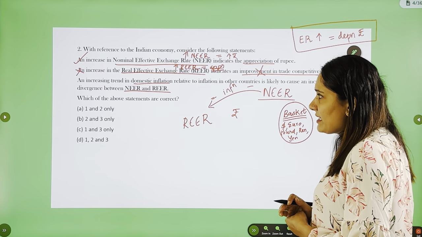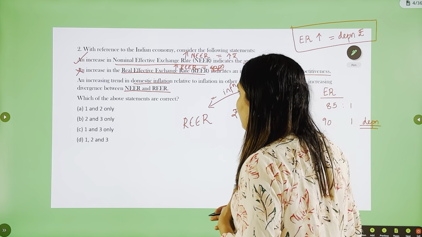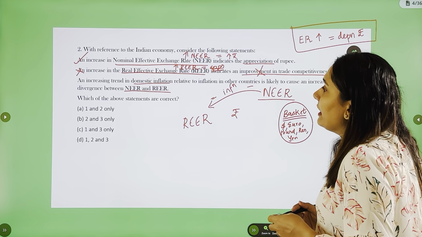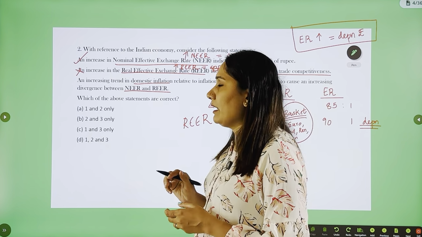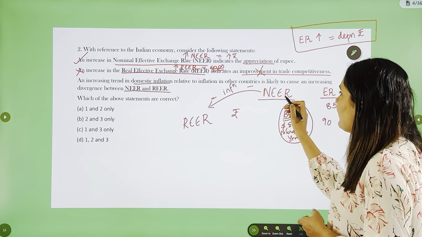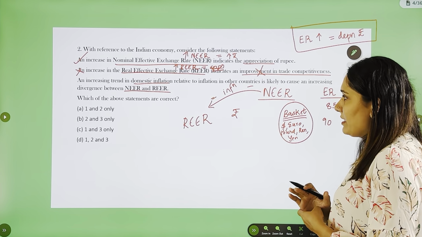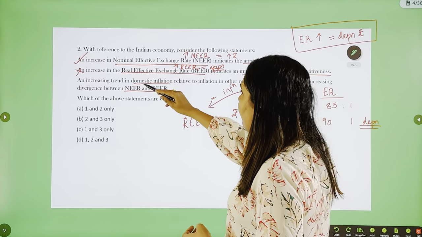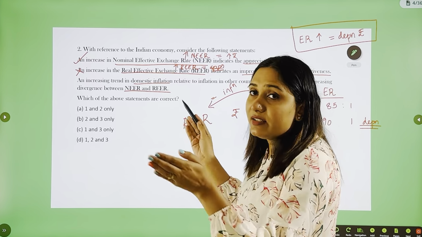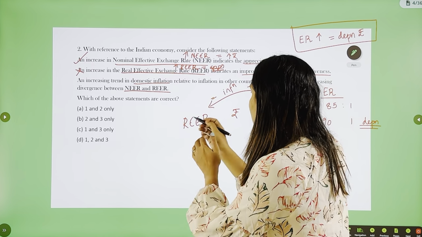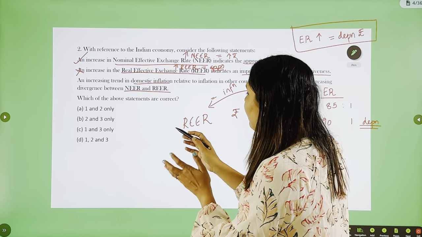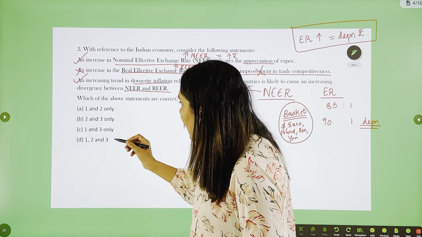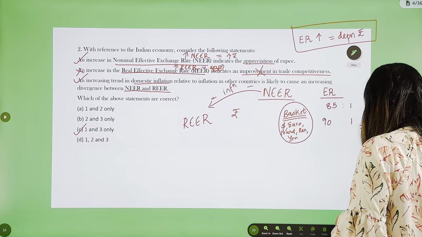Third statement is very easy. An increasing trend in domestic inflation relative to inflation in other countries is likely to cause an increasing divergence between NEER and REER. So we know what is the difference between NEER and REER? It is inflation. NEER adjusted for inflation is REER. Therefore, if there is an increase in inflation, the divergence will be high. That's correct. If there is high inflation, the value of REER will proportionately change. So this statement is correct. So answer would be 1 and 3. C will be the answer.